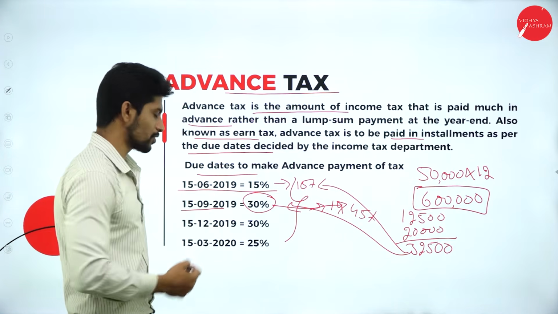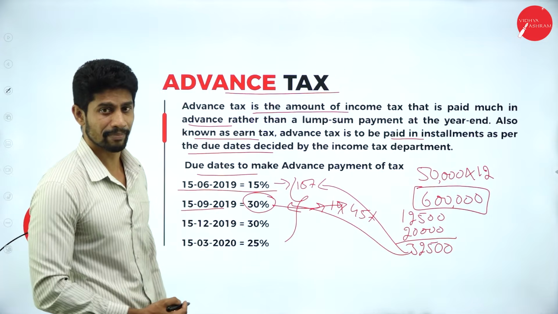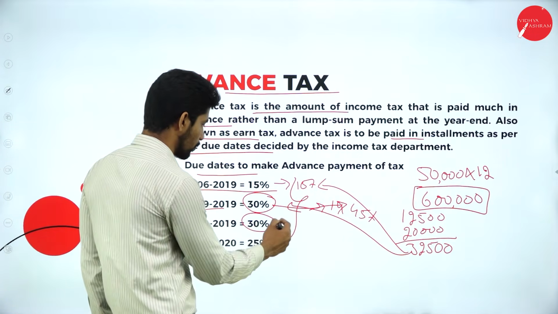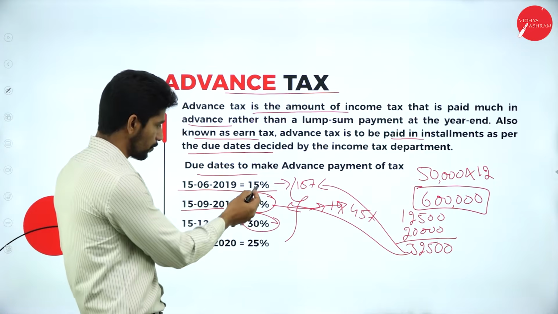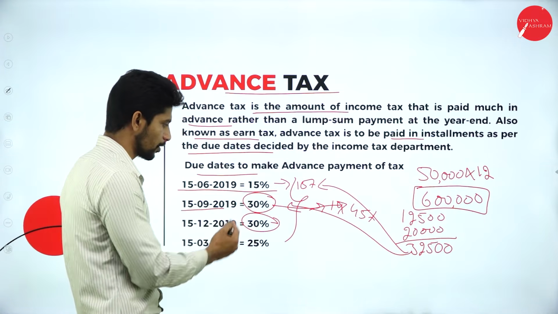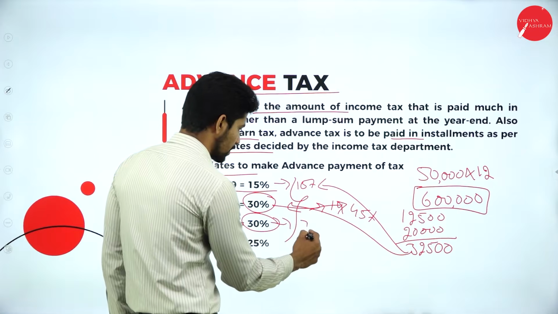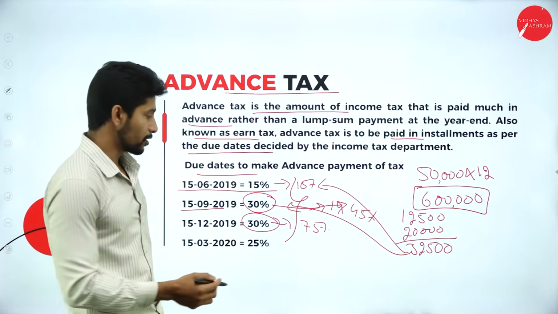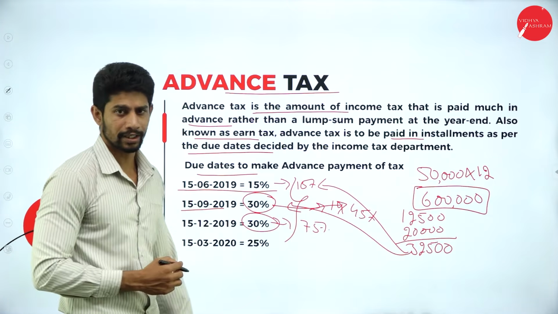Next, the third installment is on 15th December. Every year on 15th December, you are supposed to make the third installment of 30%. So first one 15, second one 30, third one 30. Totally you are supposed to pay 75% of your total tax by the third installment.